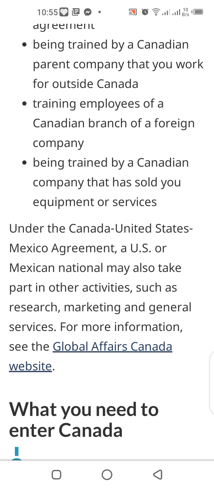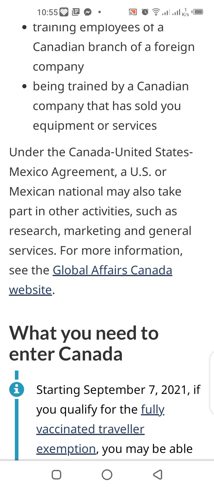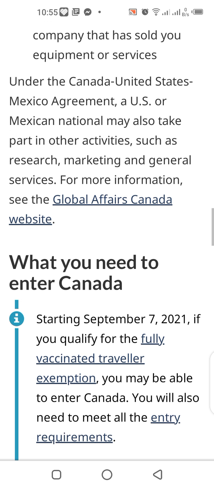Under the Canada-United States-Mexico Agreement, a US or Mexican national may also take part in other activities such as research, marketing, and general services. For more information, see the Global Affairs Canada website.